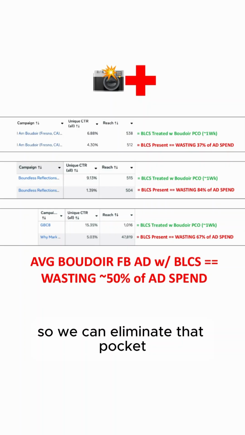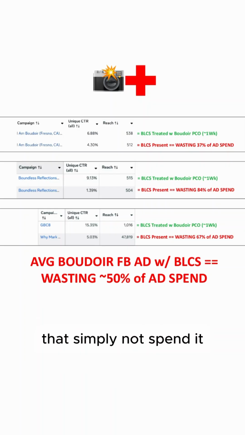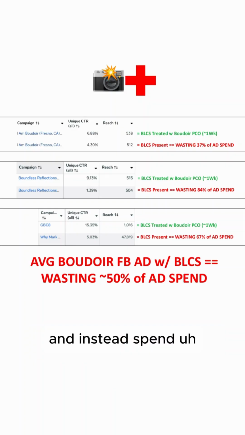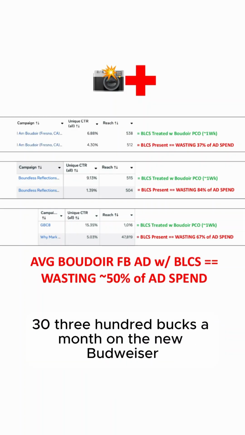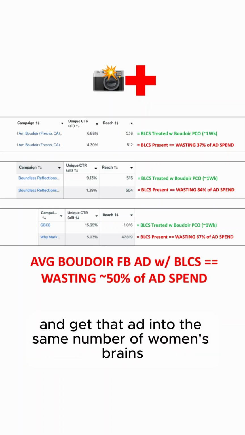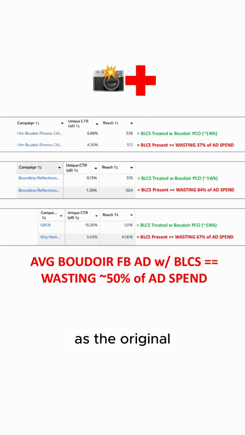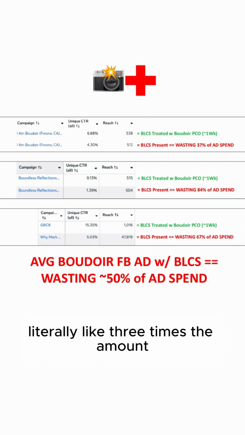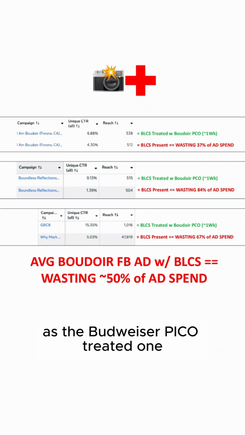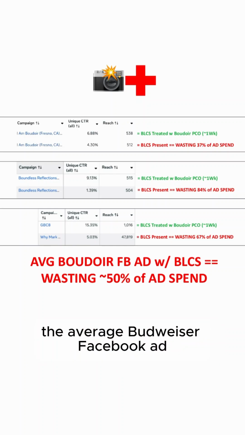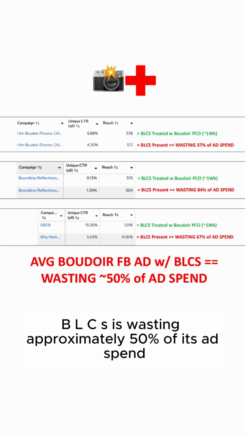So we can eliminate that, pocket that, simply not spend it, get that $6,700 a month bonus, and instead spend $3,300 a month on the new Boudoir Pico treated Facebook ad, and get that ad into the same number of women's brains as the original. But the original would need to spend 10 grand a month, literally like 3 times the amount as the Boudoir Pico treated one. So the average Boudoir Facebook ad with BLCS is wasting approximately 50% of its ad spend.